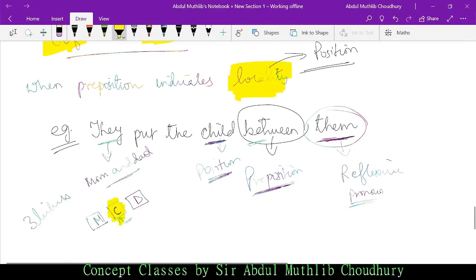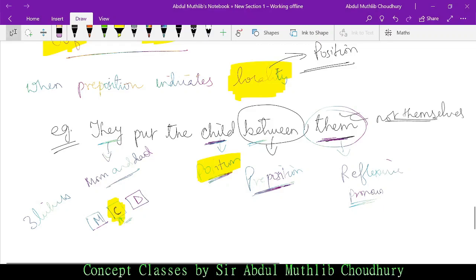Position is synonymous to locality. So as the child is occupying a position, we use the reflexive pronoun as them, not themselves. Kindly remember this exception to prepositions in case of reflexive pronouns.